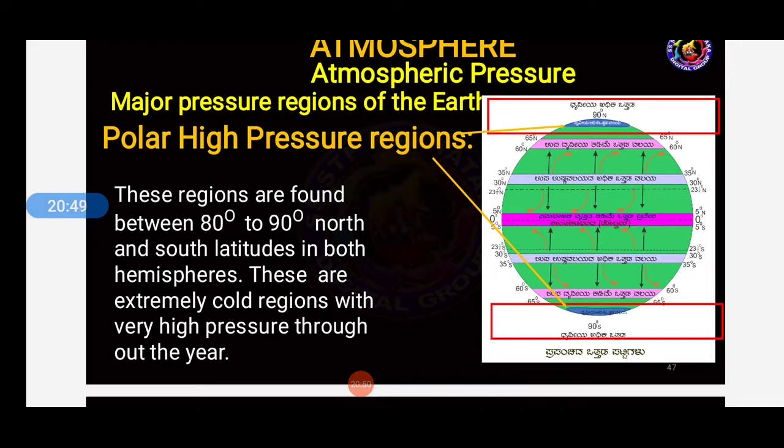So these are extremely cool regions with very high pressure throughout the year. In which region, students? Polar high pressure region. Here we can see the very high pressure throughout the year. Cool.